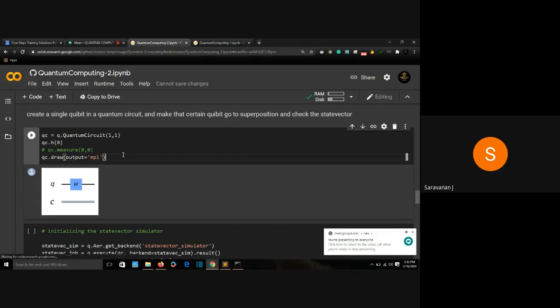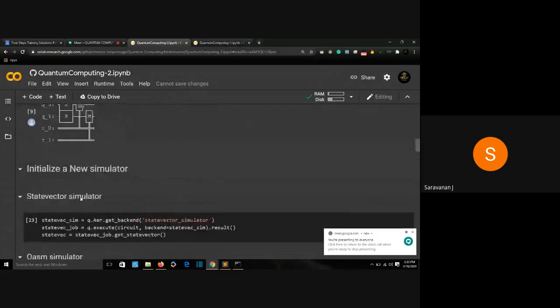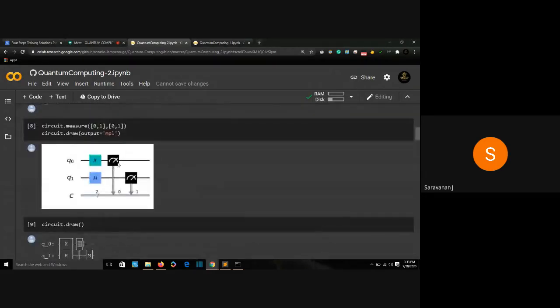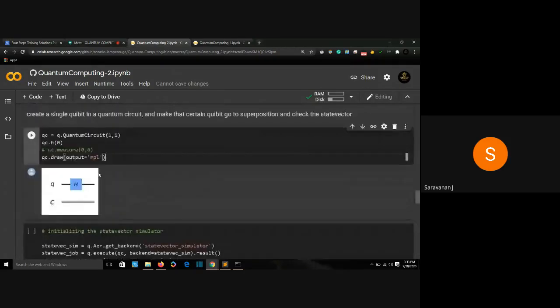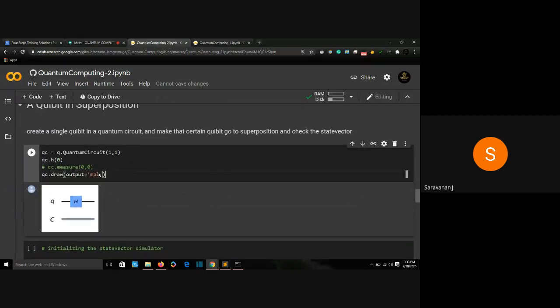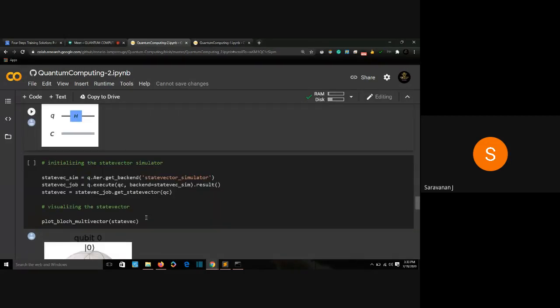My qubit is defined with one qubit and one classical bit. My one qubit has a Hadamard gate applied to it. I'm not measuring it using my classical bit. You can see it in the visualization. When I measure it, the visualization will look like this, and this measure logo will be visible. Over here, I'm not measuring it. I'm just defining a qubit with a Hadamard gate, making it go to superposition. I'm not measuring it.